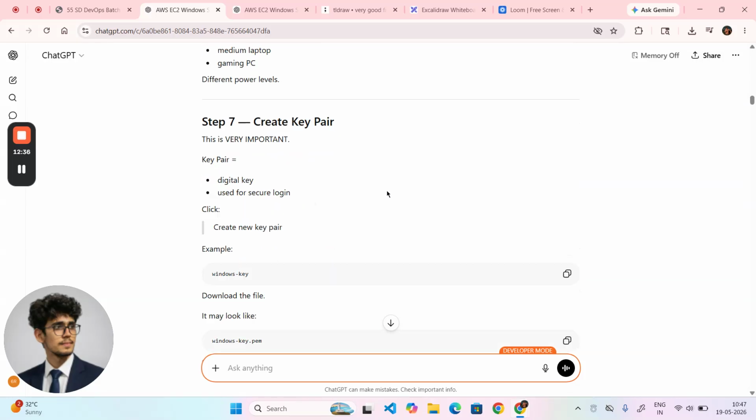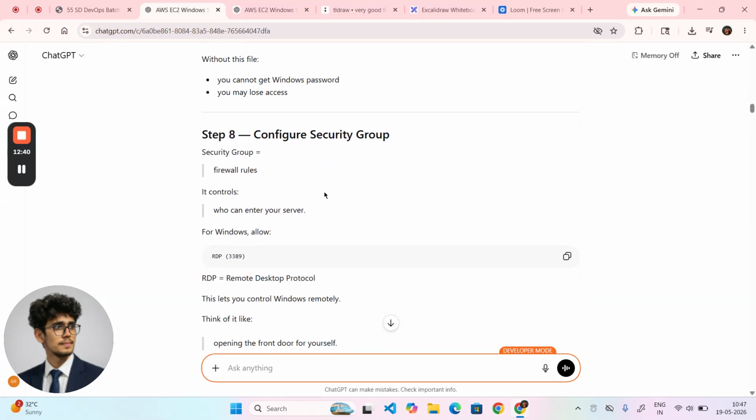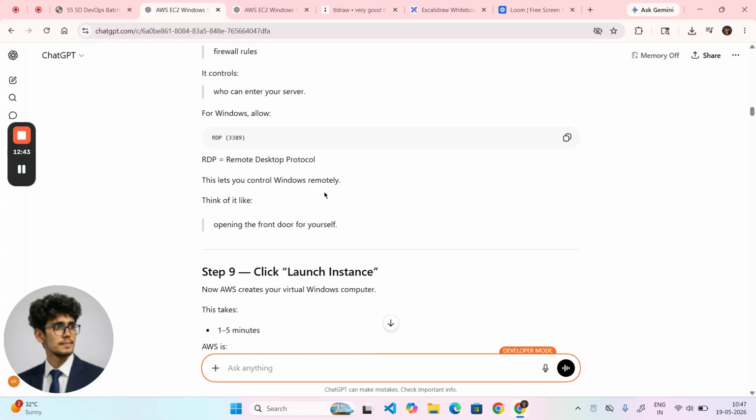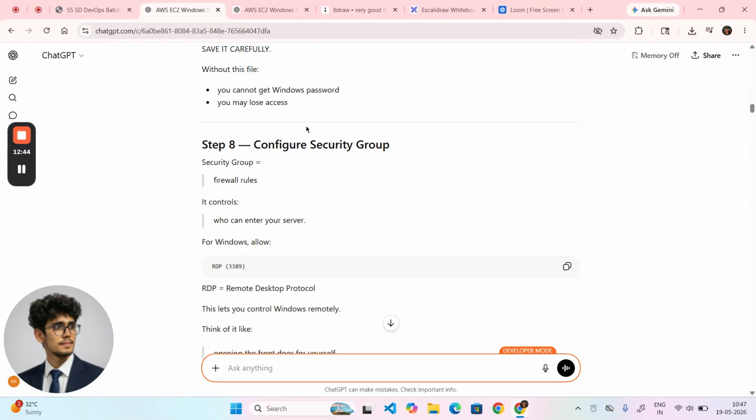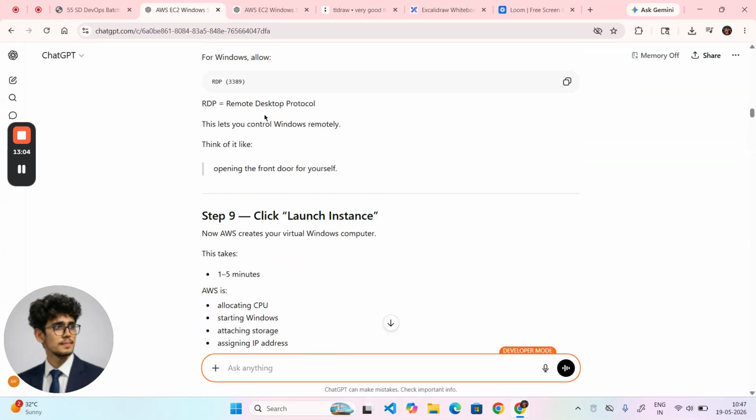This all are the things, है ना? Configure the security group. Why we are configuring the security group? It will going to help to secure that how many incoming traffics are there. RDP, na?